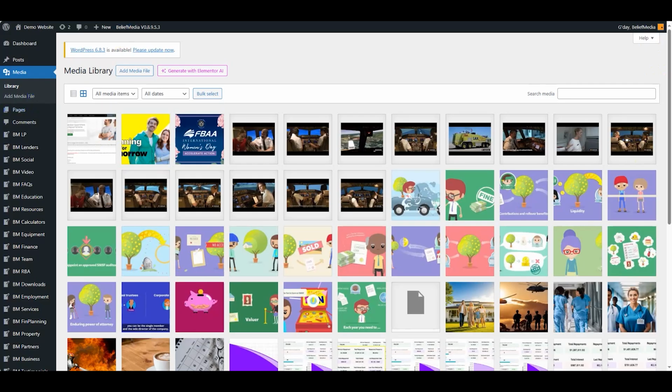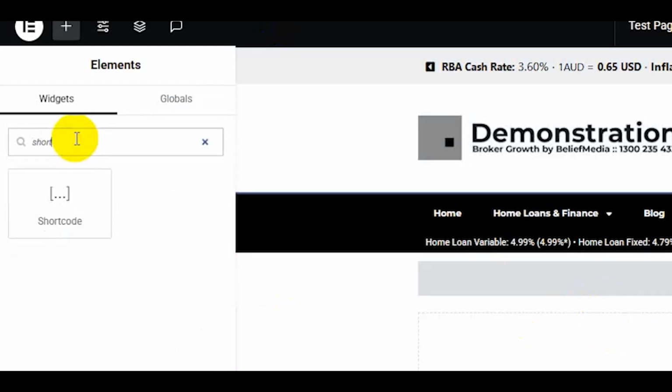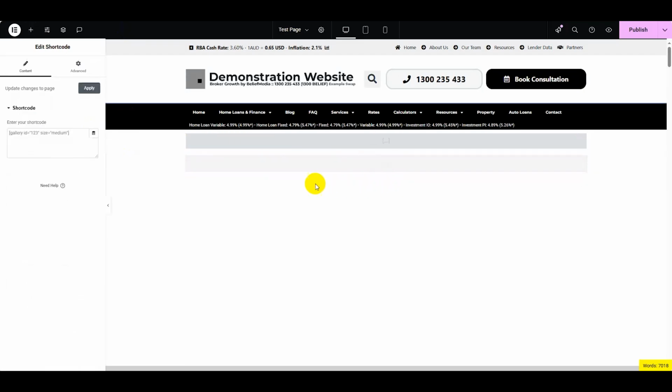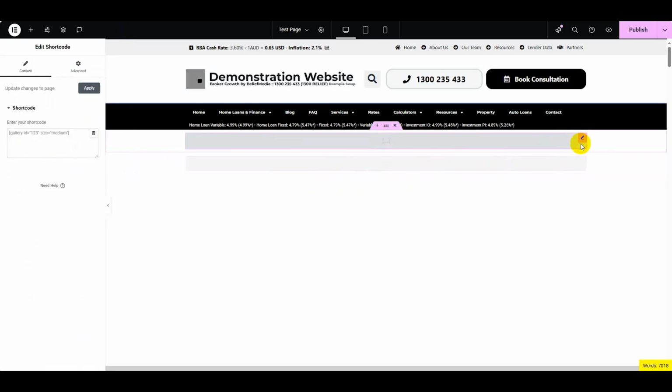So what I'm going to do is pull up this Elementor page and search for shortcode, because what we're doing is using the shortcode option in Elementor. And I'm going to post this shortcode which produces this content. And that will take just about 5 or 6 seconds.